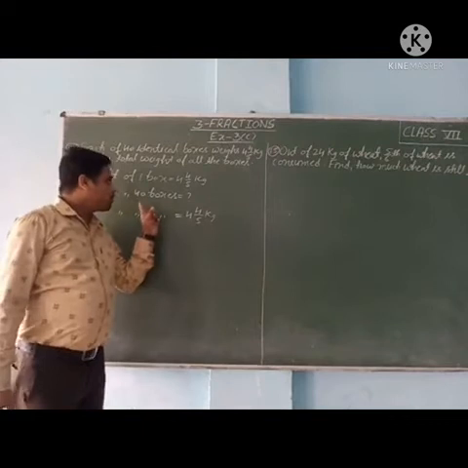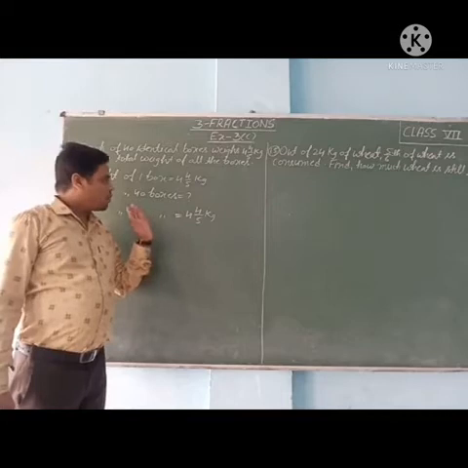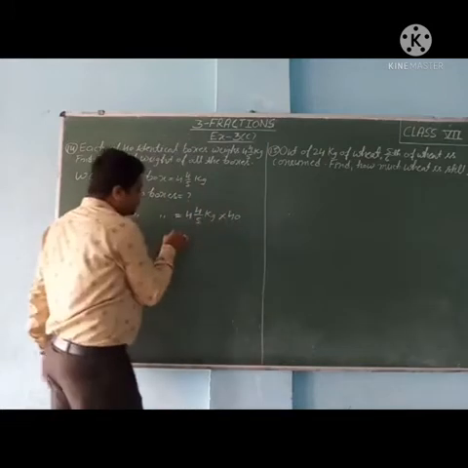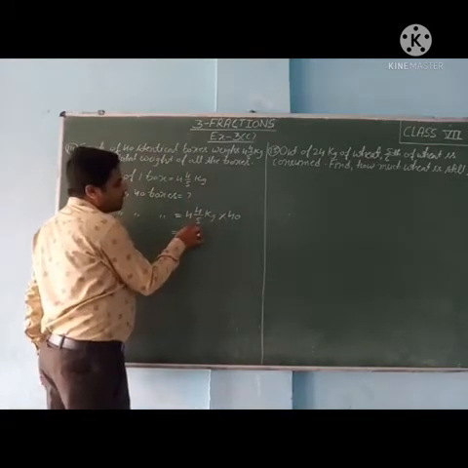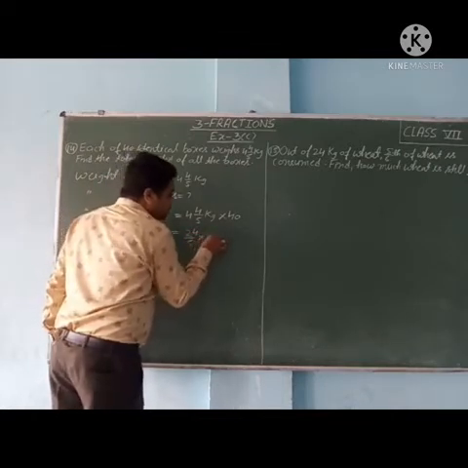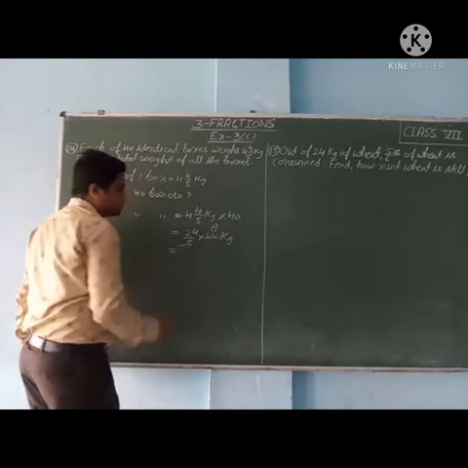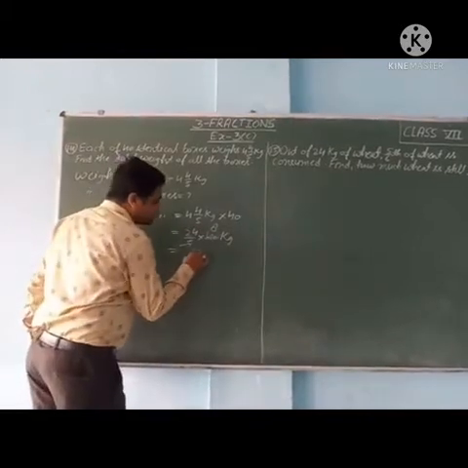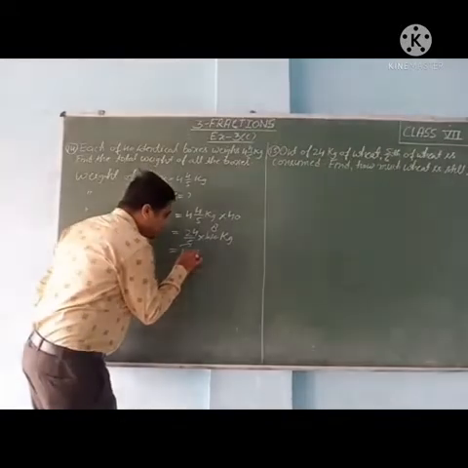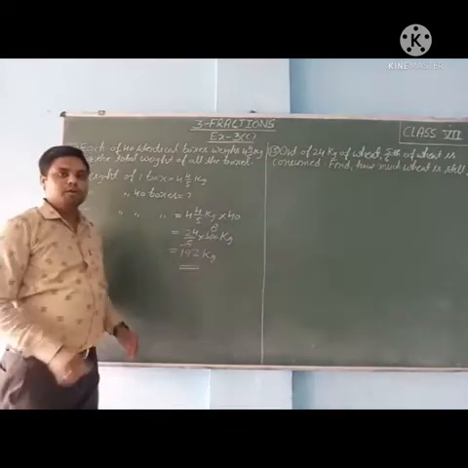So the weight of 40 boxes will be more in comparison to the weight of one box. So for more, we will multiply. So multiply by 40. We will change into an improper fraction: 5 fours are 20 and 4, 24/5 multiplied by 40. So 5 eights are 40, 8 fours are 32, carry 3, 8 twos are 16 plus 3, 19. So the weight of 40 boxes is 192 kg.